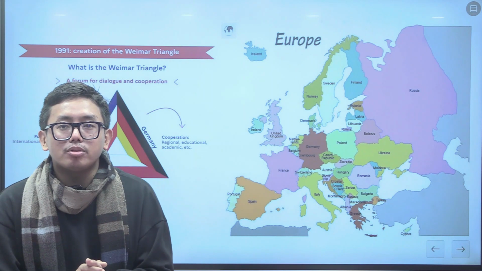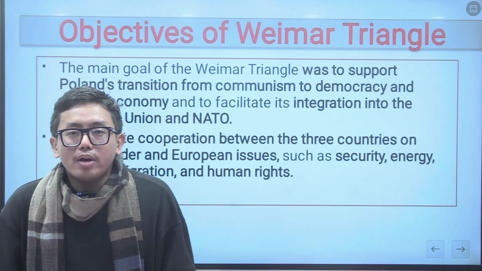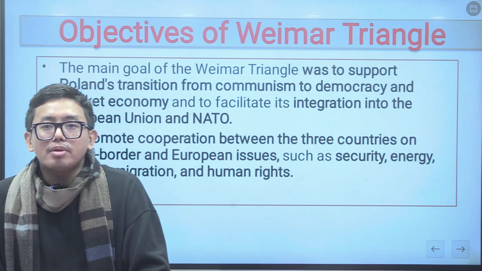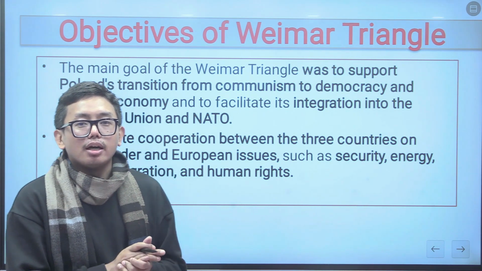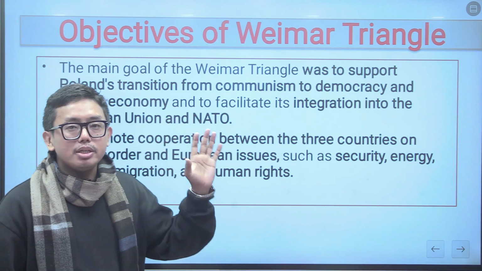Now let us understand the objectives of the Weimar Triangle. The main goal of the Weimar Triangle was to support Poland's transition to democracy from communism, because Poland was a communist country before.